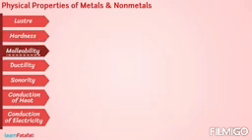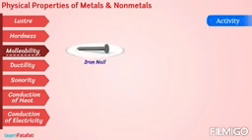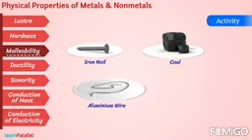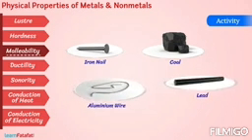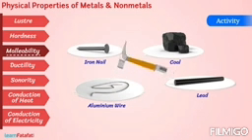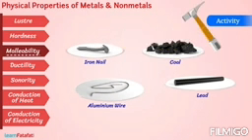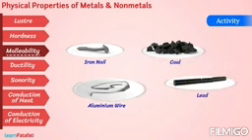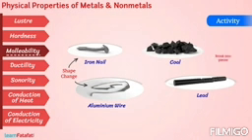Malleability. Let's perform an activity. Take an iron nail, a coal piece, a thick aluminum wire, and a pencil lead. Beat each of them with a hammer. What do you observe? The iron nail and aluminum wire change their shape, but the coal piece and pencil lead break into pieces.